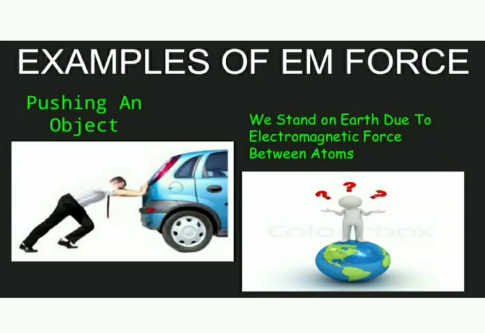Similarly, look at the picture on the right side. Here the man is standing on the earth's surface and he wonders how it is possible. As you know, it is just because of gravitational force, but that alone is not the end of the story. Here there is a normal force acting in the upward direction just to counterbalance the downward gravitational force. And please understand, the reason for this normal force is the interaction between the atoms in the earth's surface and the feet of the person.